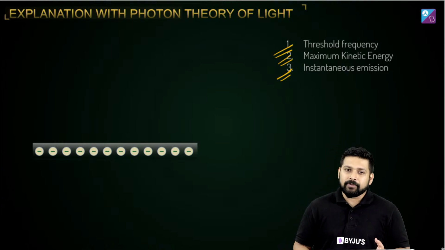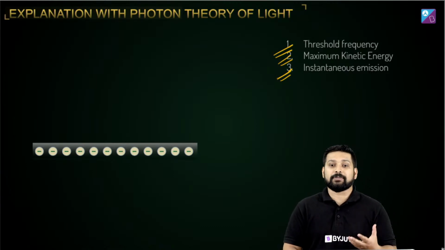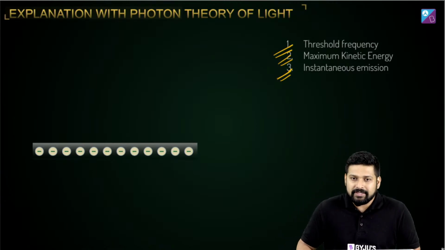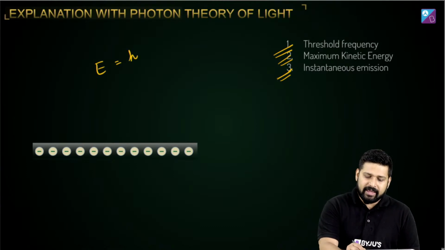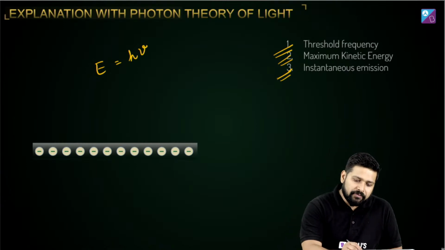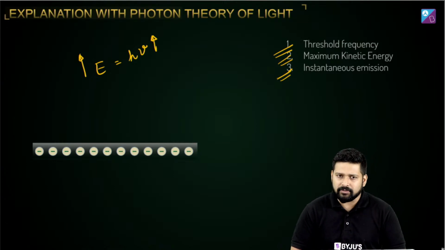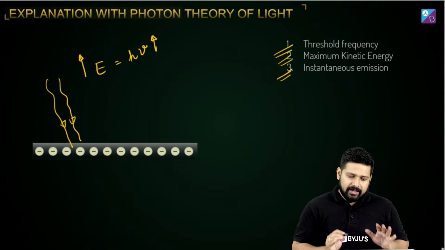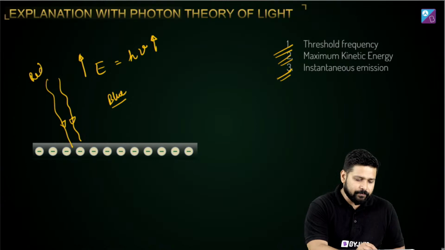Now there are certain things that you can explain with the help of the particle nature. Okay, Jay Shah is asking, could you explain the frequency dependence? So you see, the energy of a photon is given by h nu. Now if the frequency is more, the energy will be more. Correct. Now imagine this is a metal surface and some light is coming. Let's say that it requires a frequency of, let's say, blue, and the light you are putting is red.